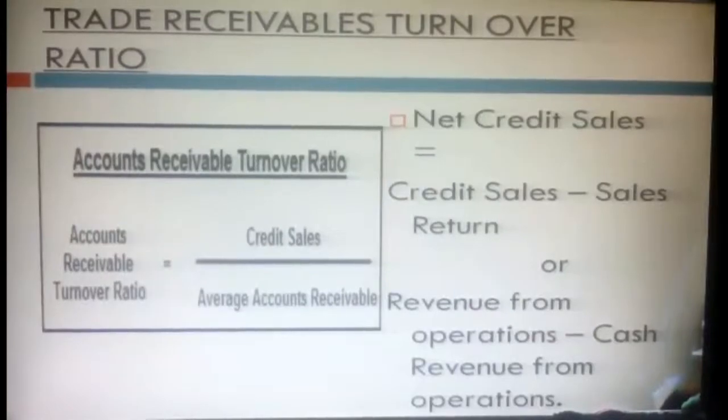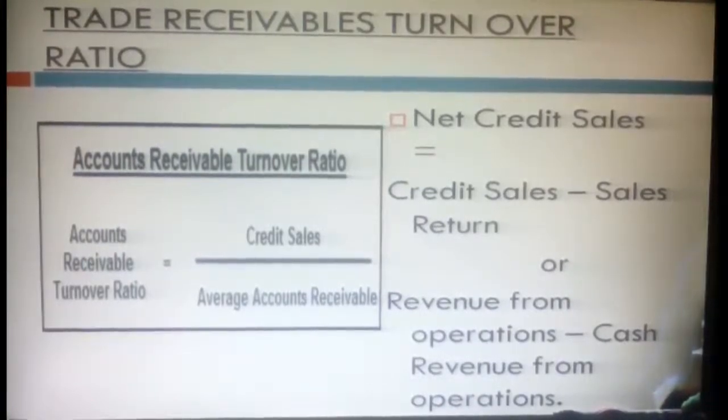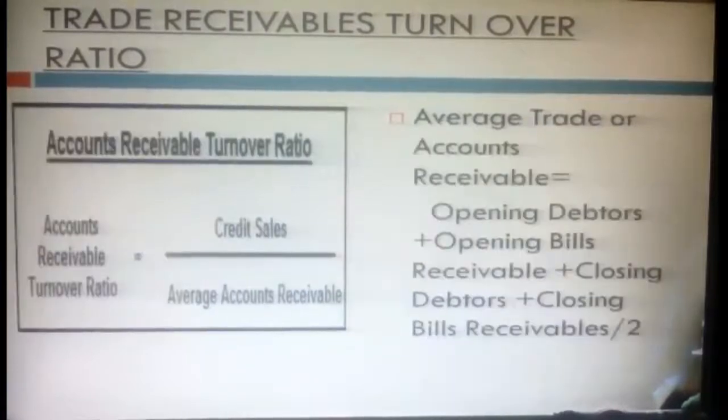Here, what is the meaning of credit sales? Nothing but credit sales minus sales return. Similarly, it is also called revenue from operations minus cash revenue from operations. That is, the difference between total sales minus cash sales gives you credit sales. Based upon that only, the trade receivables are debtors. So whenever goods are sold on credit, naturally the customer becomes outstanding.